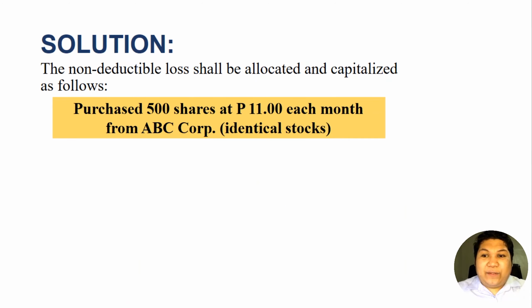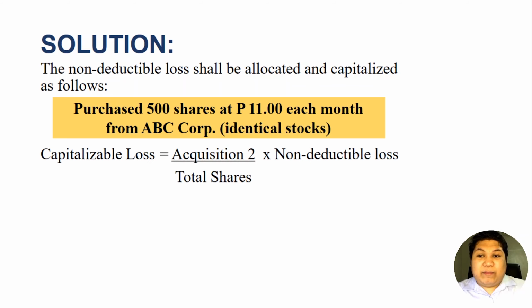On the other hand, for the purchase of 500 shares at 11 pesos, this will be our formula or computation: acquisition 2 over total shares times non-deductible loss.